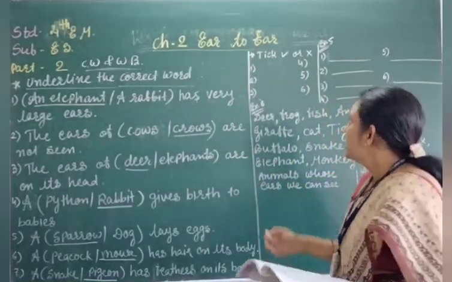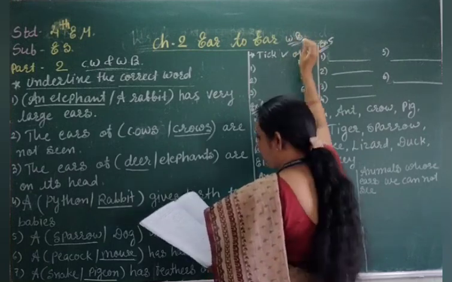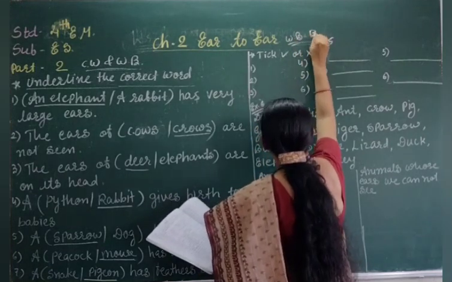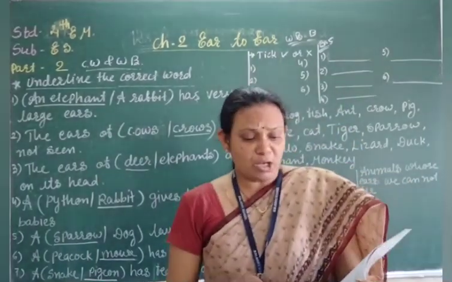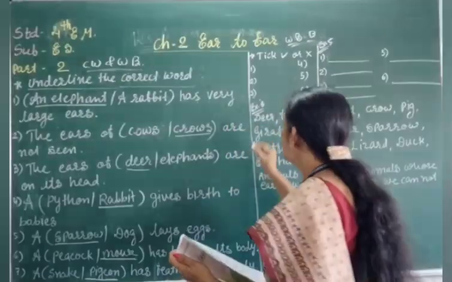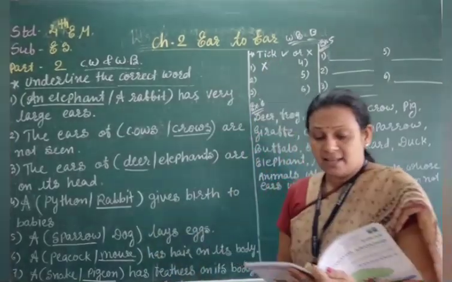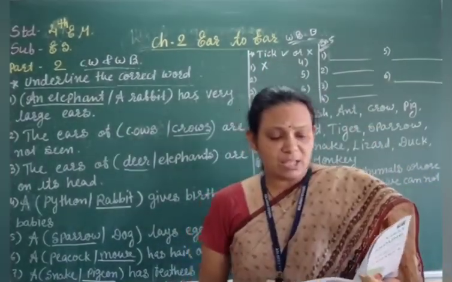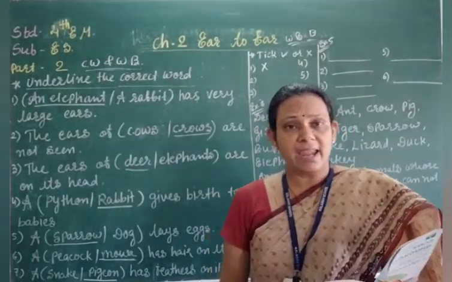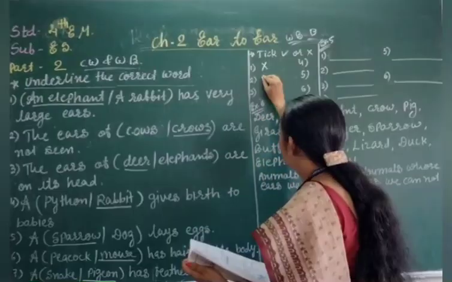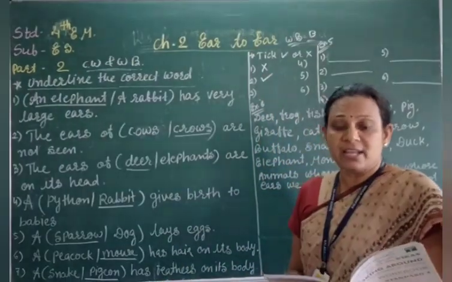Okay students, now open your workbook and page number 13. First number, a snake gives birth to baby? No, it is wrong. Snake lays egg, right? Second number, hair is not seen on the bodies of the animals that lay egg. Yes, it is right. The animal who lays egg has the feather on the body, right?